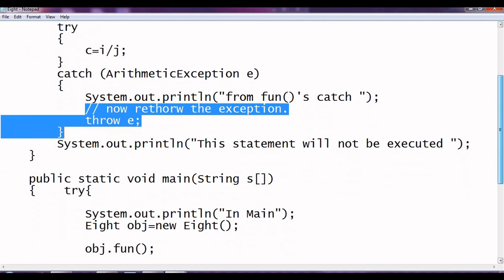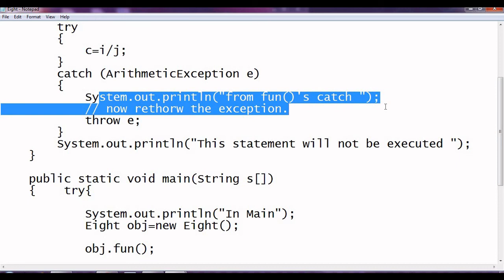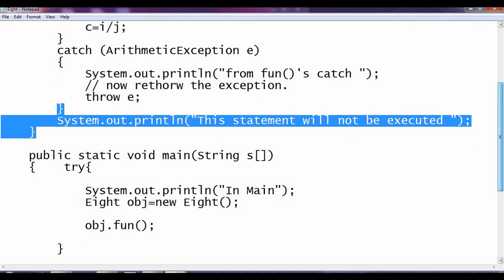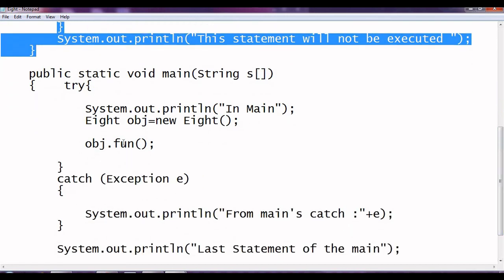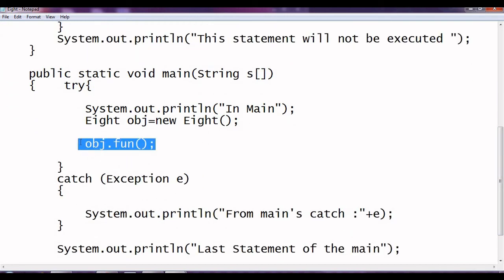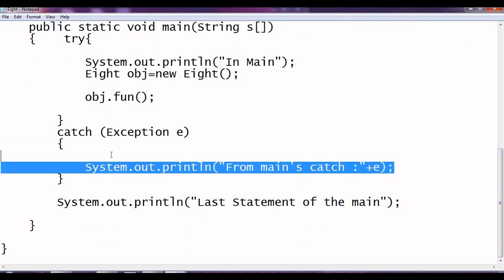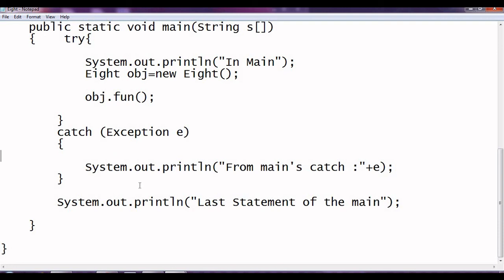Okay, fine. So after executing the catch statement, the statements before the throw e will be executed, and then the rest of the portion of the function will be skipped. It will come back as an unresolved error. So the rest of the portion of this try block will be skipped, and then it will try to match the catch. That is matching. It will execute, and then whatever the rest of the tasks we can do, we do over here, and then it will come out from the catch and print the last statement of main. Let us check it.